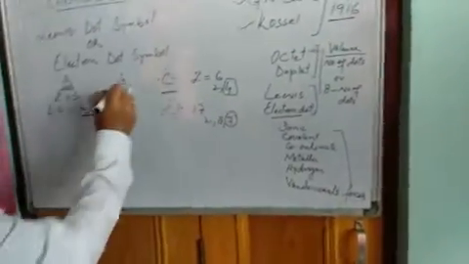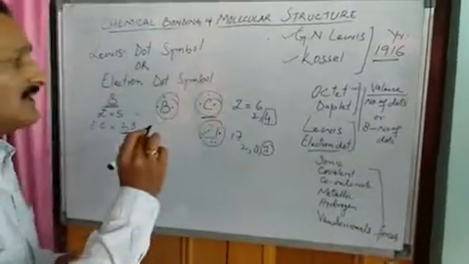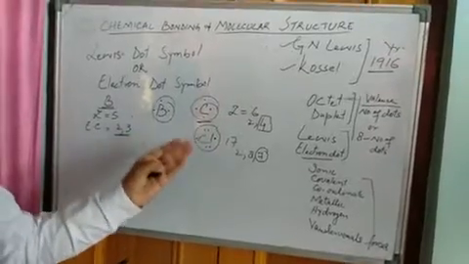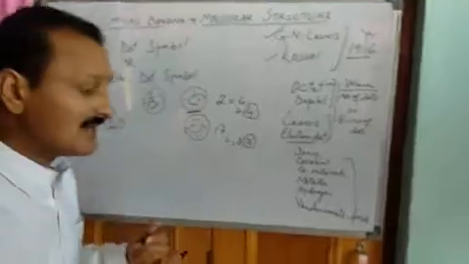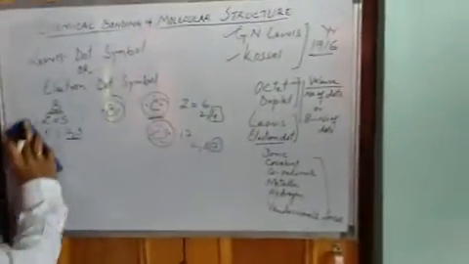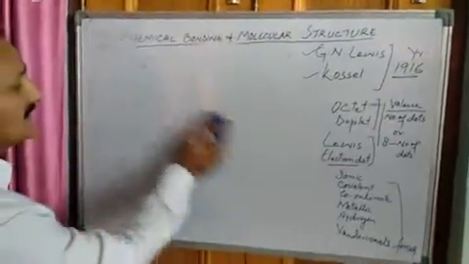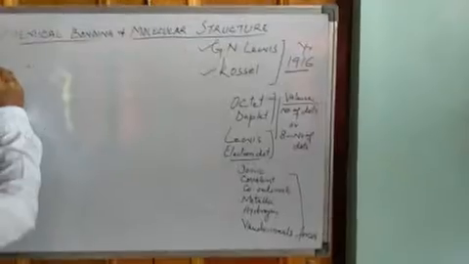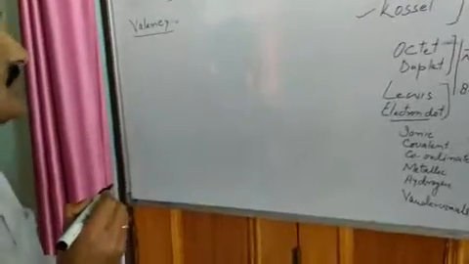Now these symbols, that is Lewis dot symbols or electron dot symbols, are very important for finding the valence, the valency of an element. Now how can the valency of an element be determined using these symbols? I will give you a formula which will help you to find the valency of an element. Valency of an element can be calculated by 2 methods.